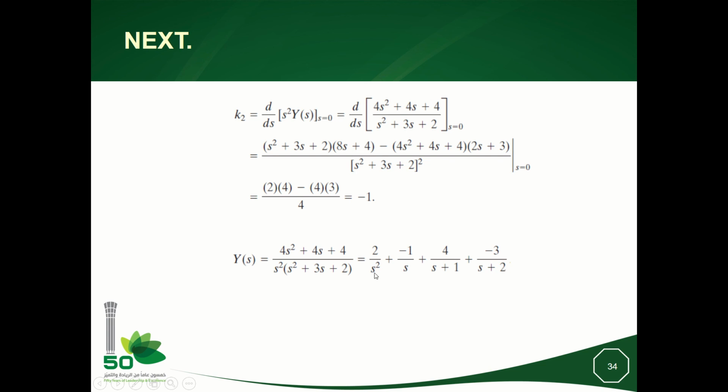You see that I have simple rational functions. We know that we identify this one to be minus ut. And here exponential minus t times 4. And here exponential minus 2t multiplied by the coefficient minus 3. And here we have the ramp function, okay? So yt will be 2 times t minus 1 plus 4 exponential minus t minus 3 exponential minus 2t. And here we have to say t positive, or multiply all these terms by ut.